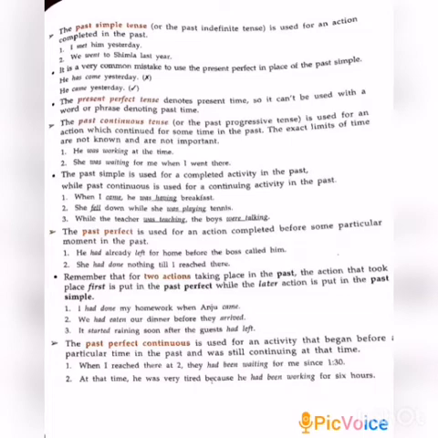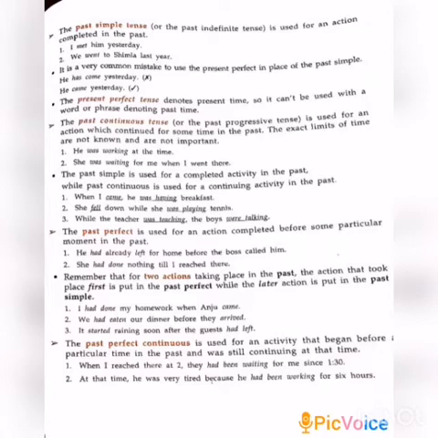The present perfect tense denotes the time, so it cannot be used with a word or phrase denoting past time. The past continuous, or past progressive tense, is used for an action which continued for some time in the past. The exact limits of time are not known, or not important.